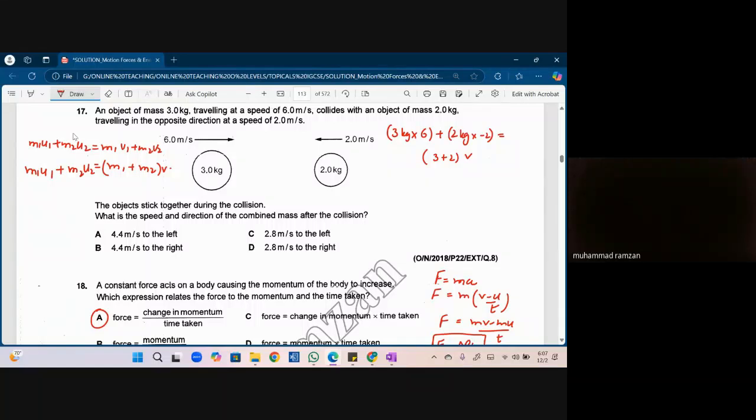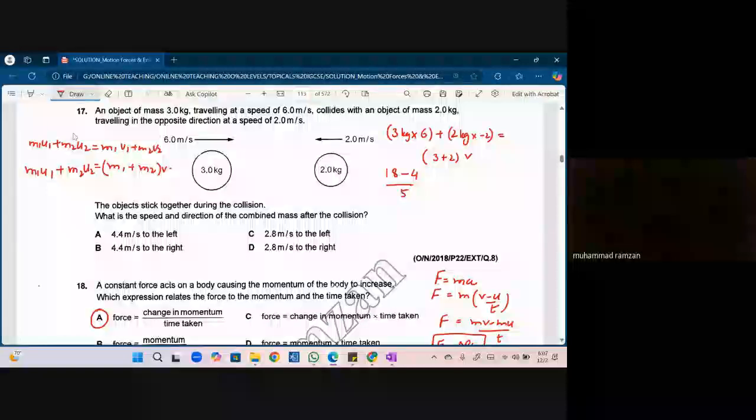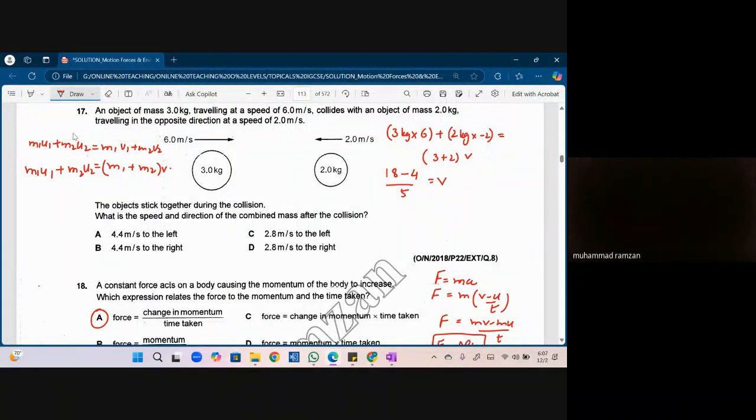Okay, beta. 18 minus 4 upon 5 equals V. 14 upon 5 is what? 2.8. Okay, what's the answer? 2.8. Now we have two options, 2.8 to left, 2.8 to right. What do you think it would be?